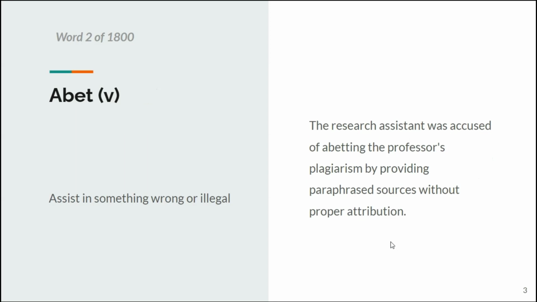Next, we have abet, which is a verb again, which means to assist in something that is wrong or illegal. For example, the research assistant was accused of abetting the professor's plagiarism by providing paraphrased sources without proper attribution to the work. So that's like abetting a crime, right?